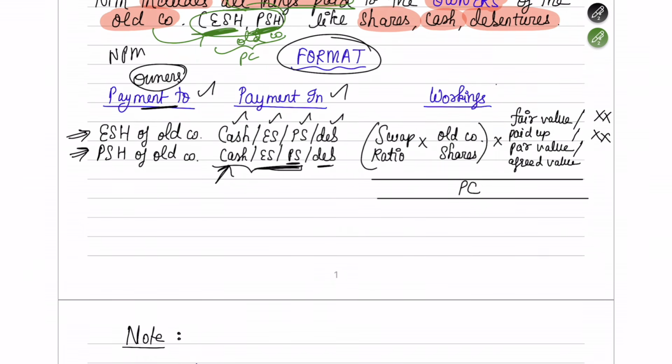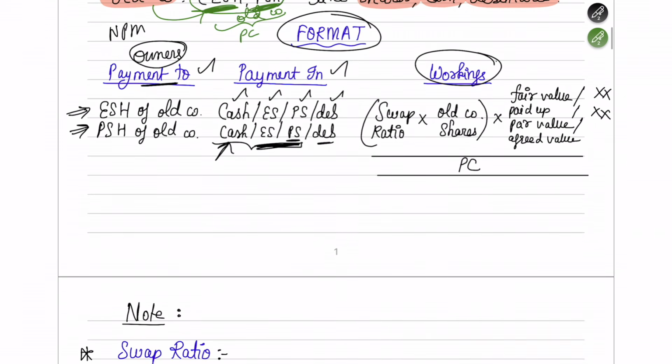Okay, but in case you are paying in the form of equity shares or preference shares, you might have to do some workings here. So how you do those workings is what we are going to understand. Okay. So first in the question, for example, they'll give you that there are equity shareholders of the old company. So what you're going to do is 50% you're going to pay in cash, the rest 50% you are going to pay in the form of shares.